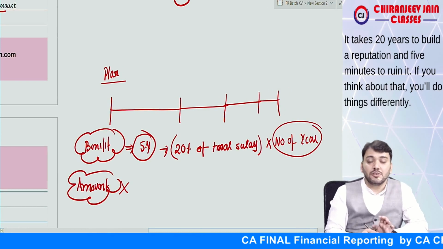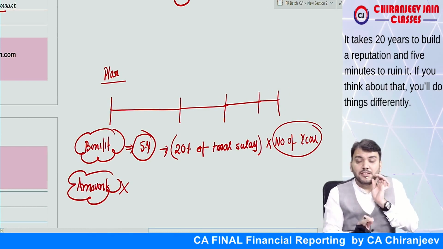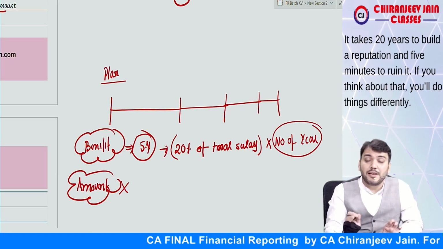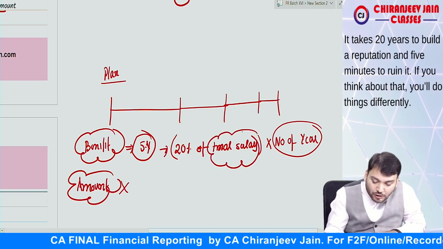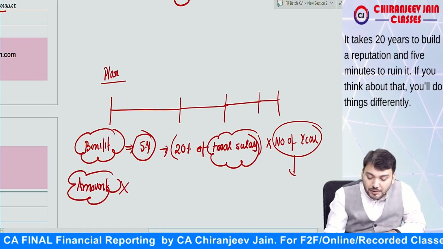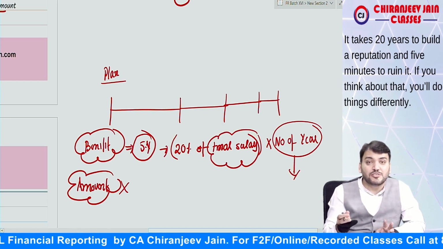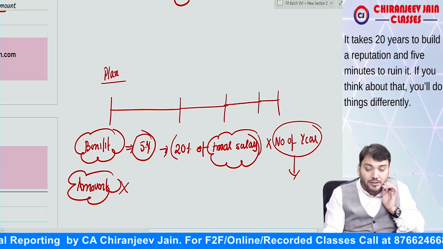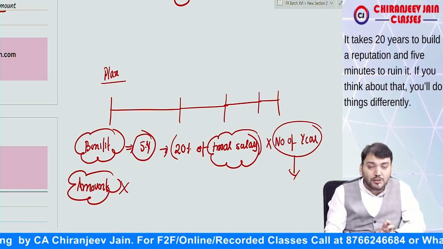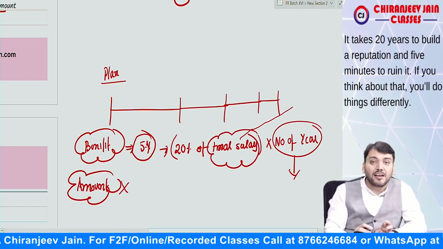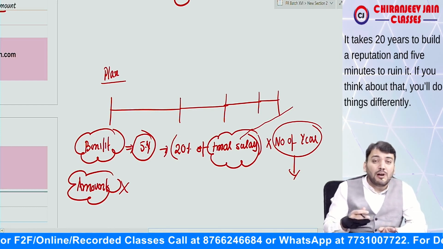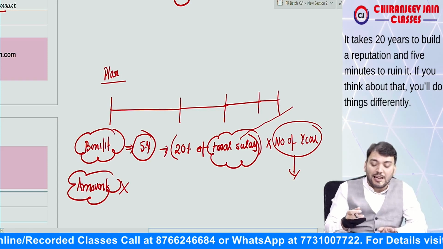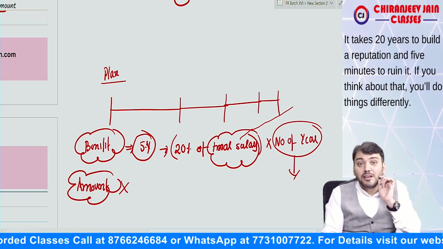Correct? Understood? But can I say the benefit is defined, but what will be the amount of payment is not known. Why? Because right now final salary is not known. Right now the number of completed years of service is not known. Can I say we don't know what will be the growth in the salary. We don't know at which point of time the employee will retire.